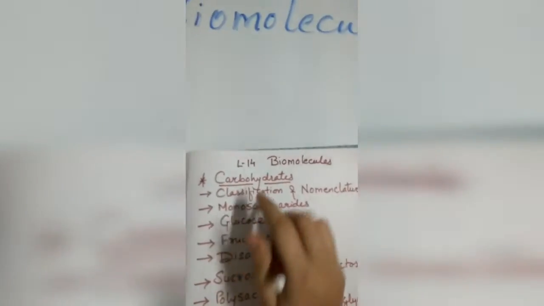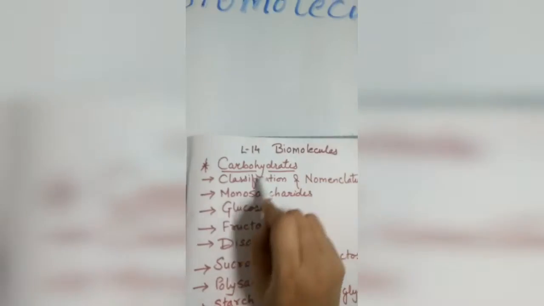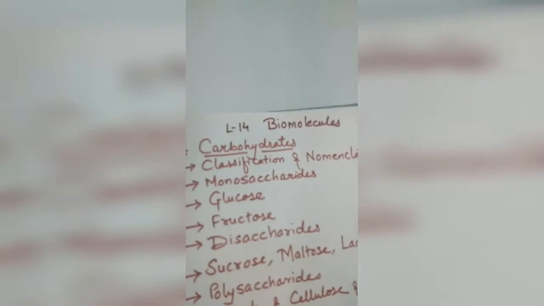Assalamu alaikum dear students. We are going to have a quick recap of the chapter, that is chapter number 14, biomolecules. Just let us go through it. So dear students, chapter number 14, biomolecules. First topic we have seen carbohydrates. In that we have seen the classification and the nomenclature.